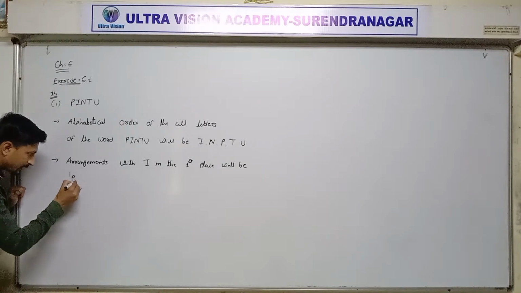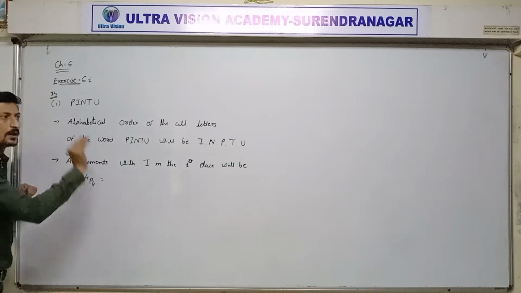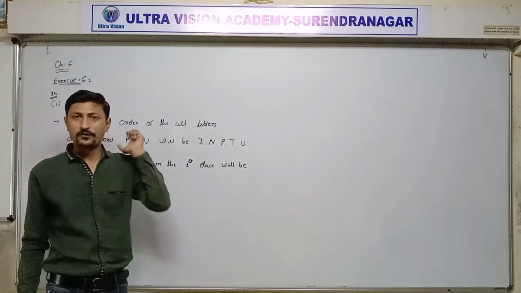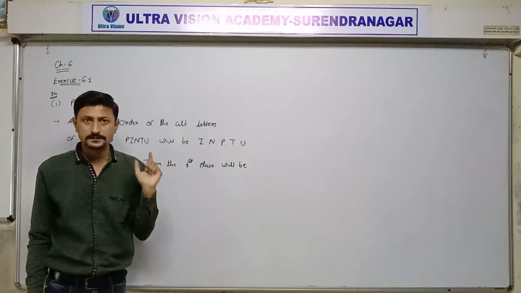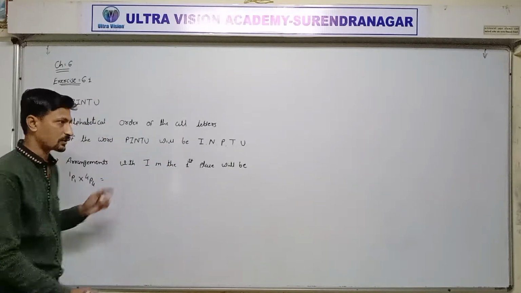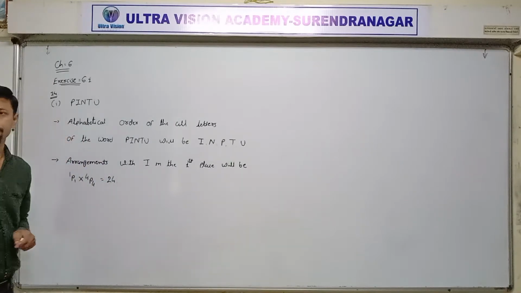So 1P1 into 4P4. 4P4 means 4 factorial, and 4 factorial is the multiplication of 4 to 1, 4, 3, 2, 1. So 24 ways are possible.